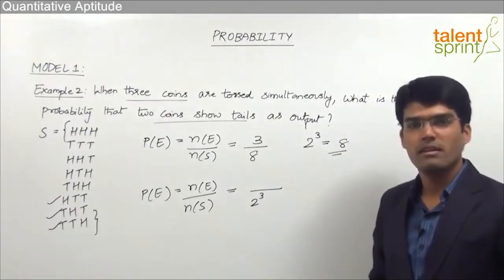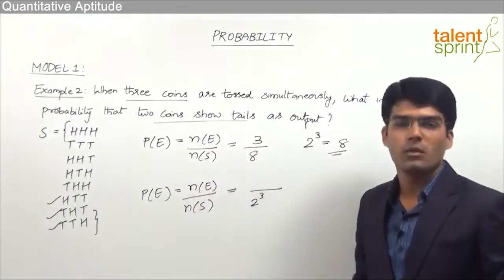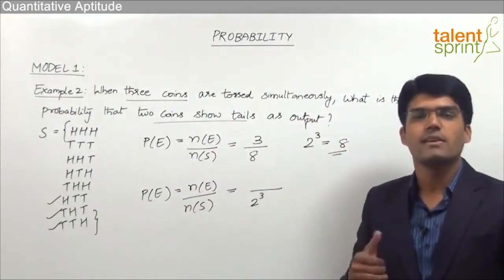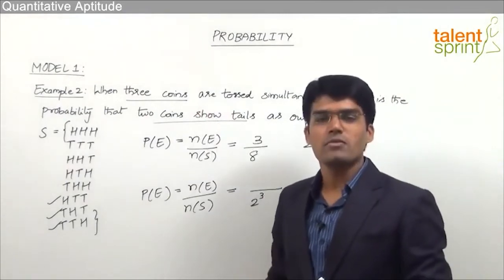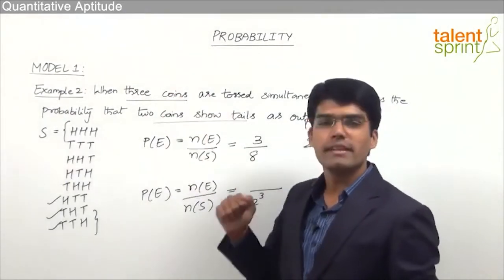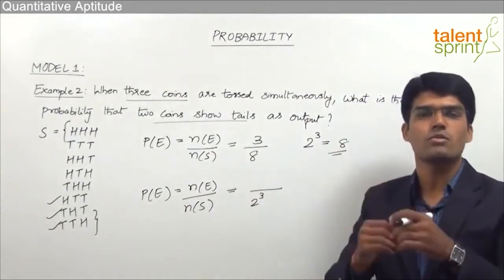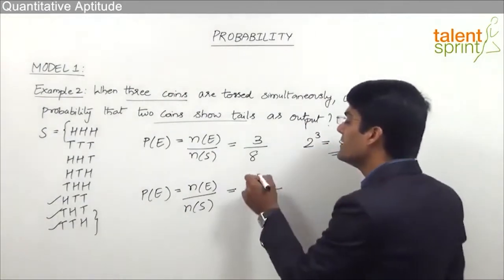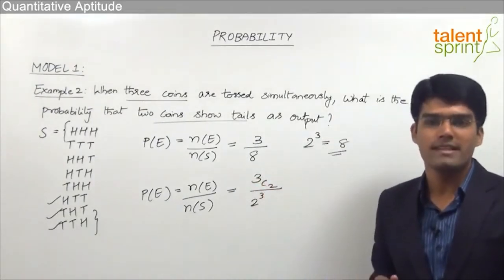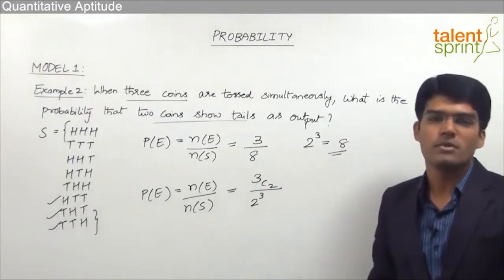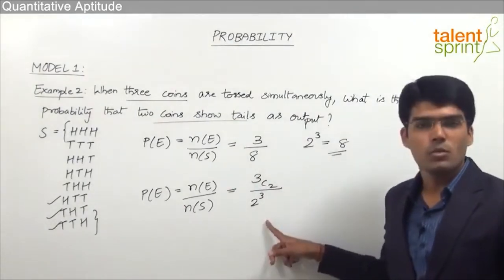Now the only concern here is the number of outcomes which are in favor of the given event, that is 2 tails and 1 head. We know that in total we have 3 coins. Here we have to select 2 coins out of these 3 coins which can show tails. That is nothing but selection of 2 coins out of 3, which can be done in 3C2 ways. Once we select 2 coins which have to show tails, it is obvious that the third coin will show heads. So it is simply 3C2 divided by 2 power 3.